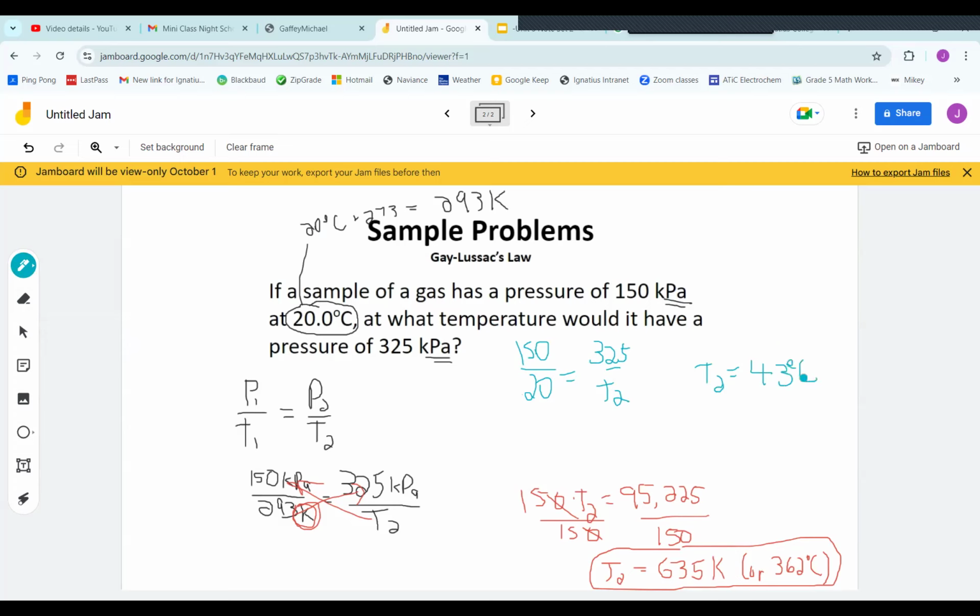And you could add 273 to that and get the equivalent temperature in Kelvin, and it would work out to be 316 Kelvin.